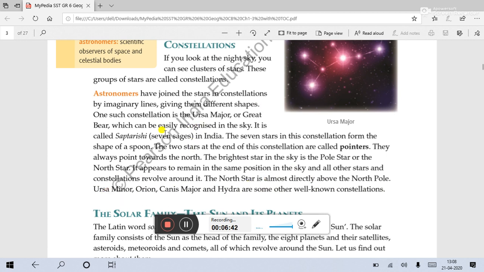Here you can see Saptarshi. It has several names: Ursa Major, Great Bear, and in India it is called Saptarshi. Apart from this one, here four more names are there: Ursa Minor, Orion, Canis Major, and Hydra.